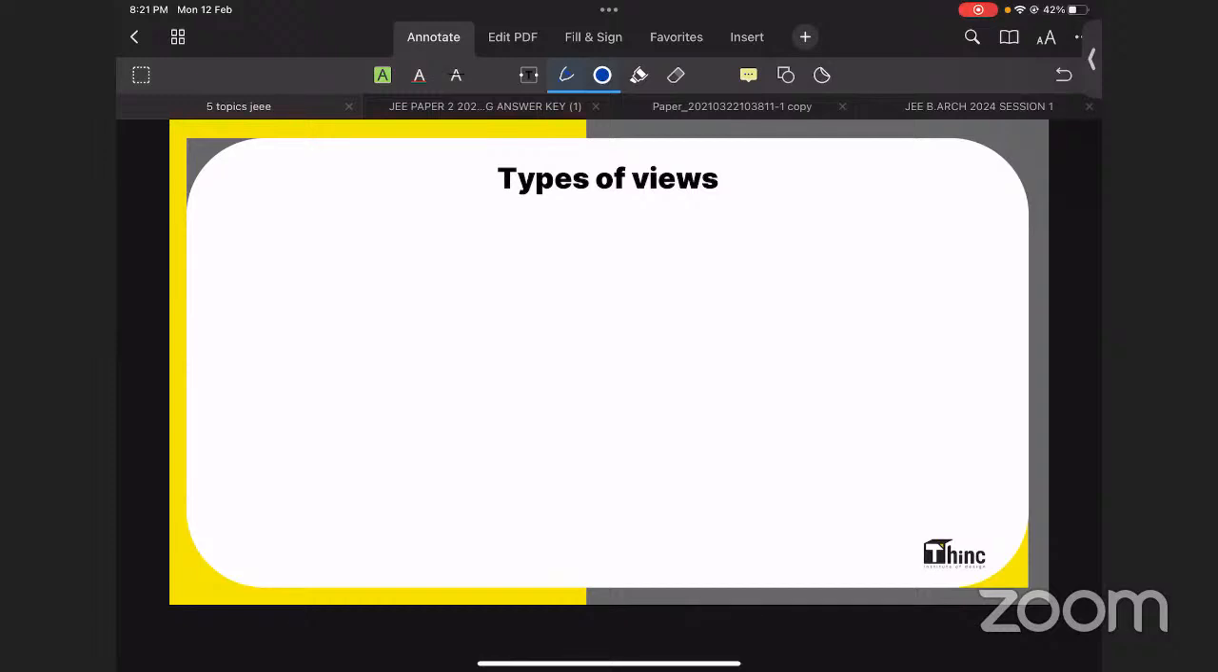This set of classes is enough for non-verbal reasoning. Nothing more or nothing less is required. So based on the previous year questions, we have come up with these topics, these questions and these sessions.